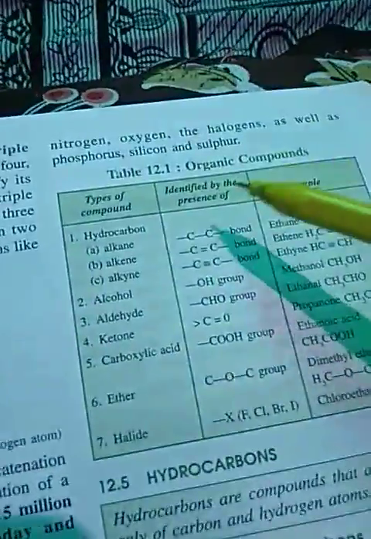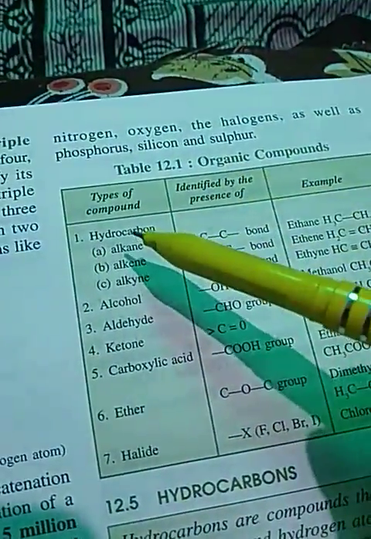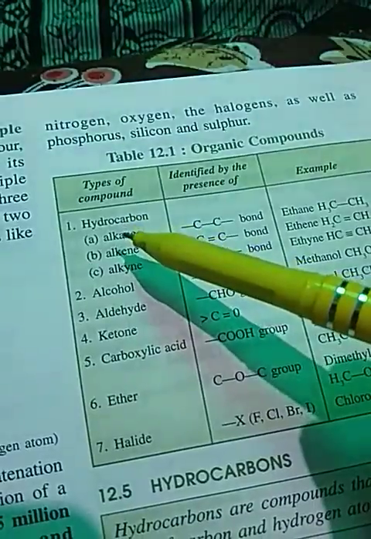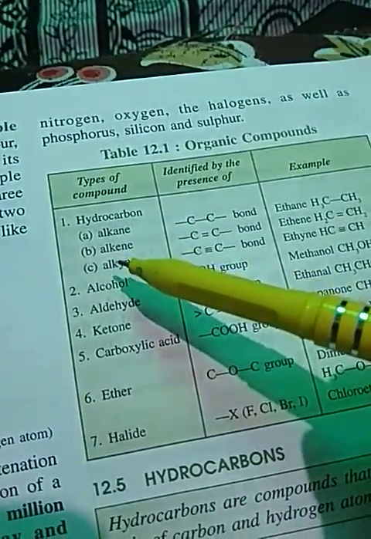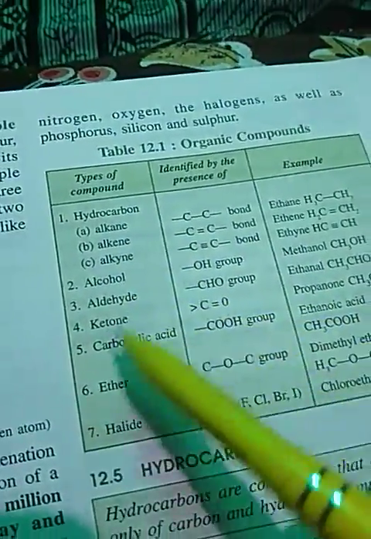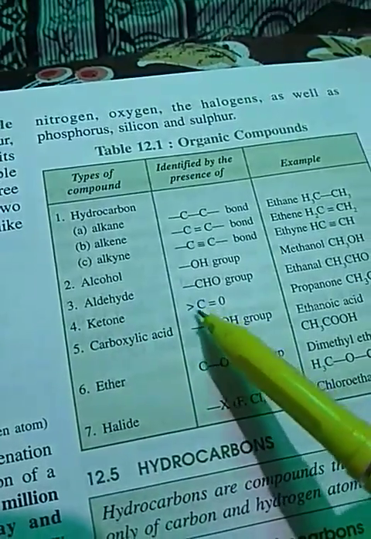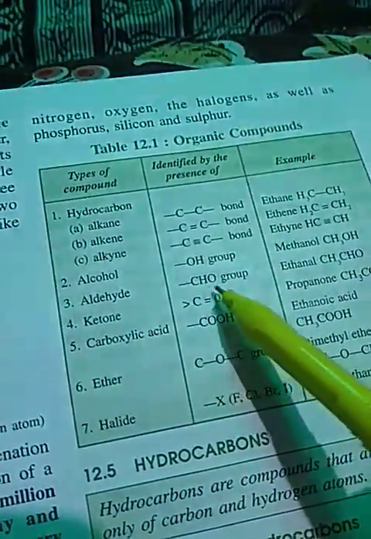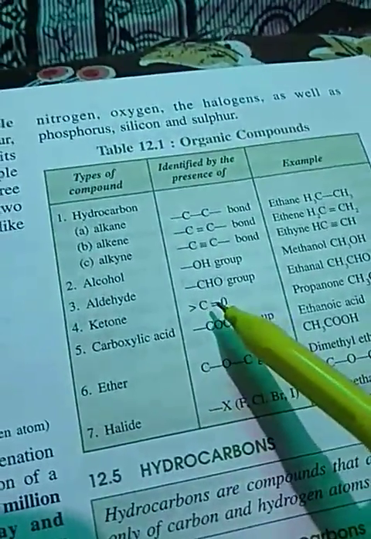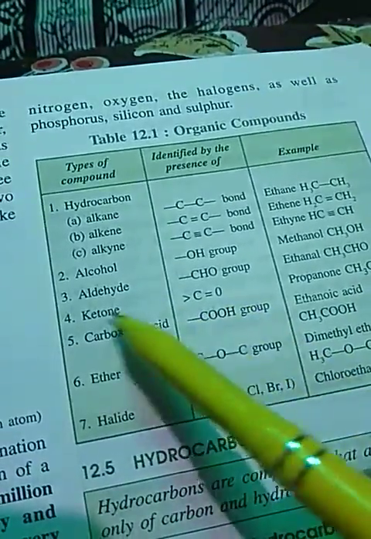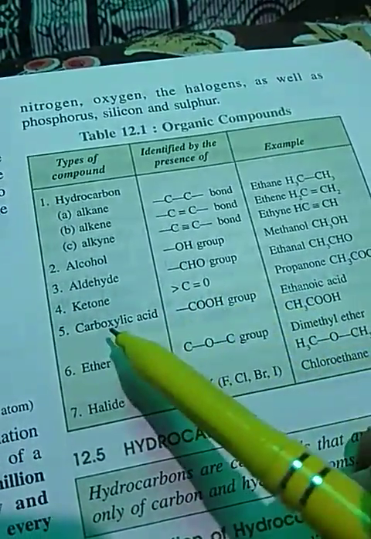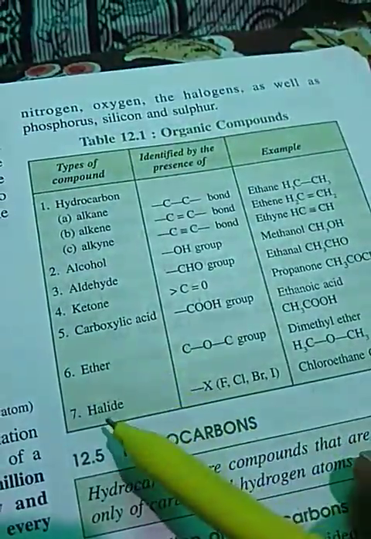When we study organic compounds, the hydrocarbons, they will contain alkane, alkene, alkyne, alcohol, aldehyde, ketone. Here is your ketone. See, this is the functional group. What is a functional group? We will see. So ketone group, carboxylic group, ether group, halide groups.